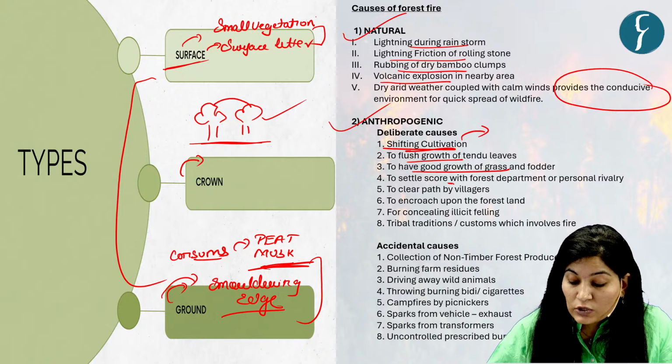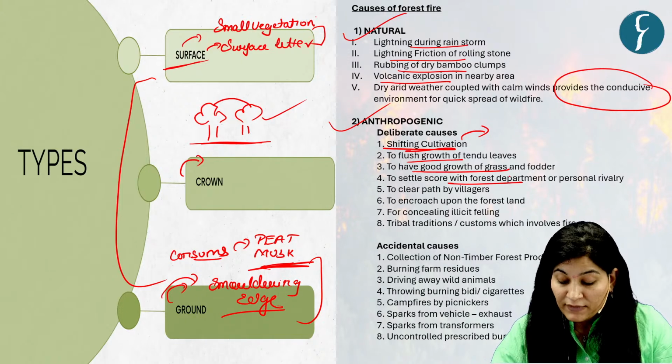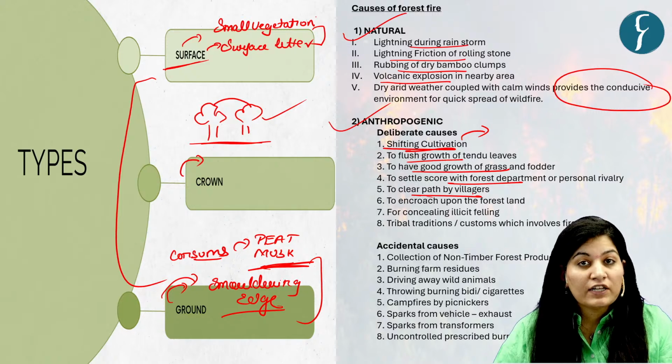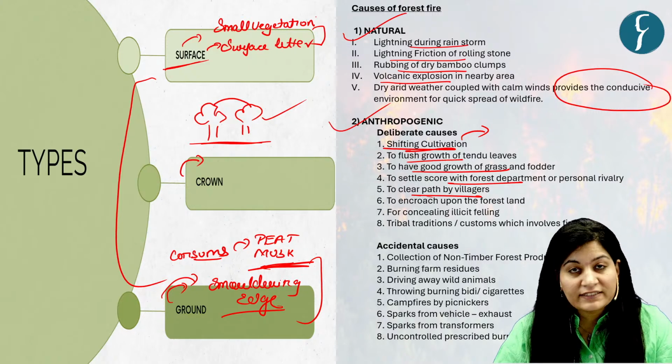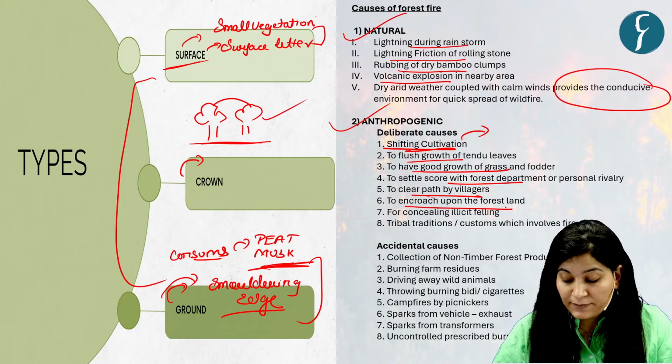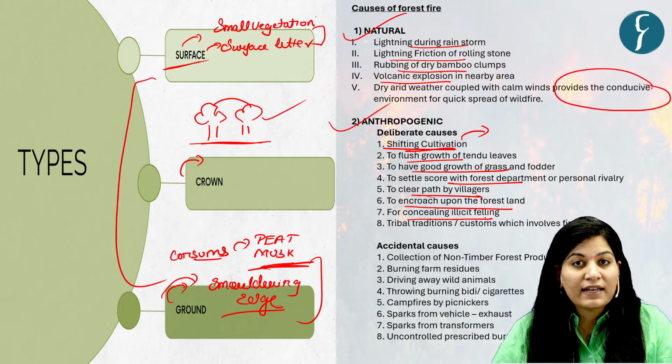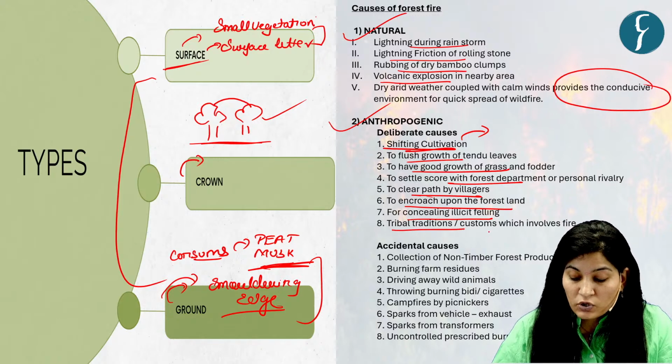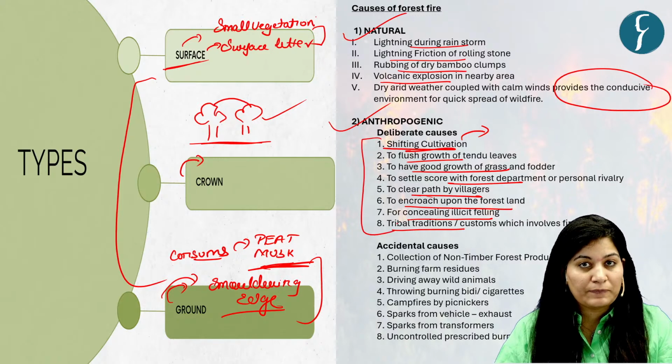Then, to settle scores with the forest department, or to clear a path, villagers clear forested land by burning it. Okay, to encroach upon the forest land, for concealing illicit felling, tribal tradition. So all these are the deliberate causes.